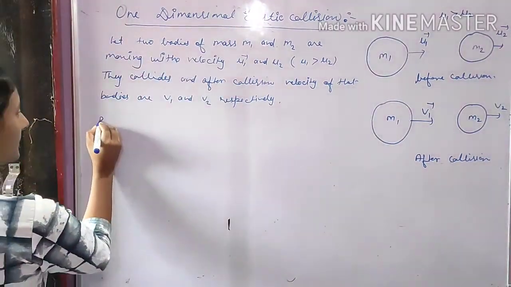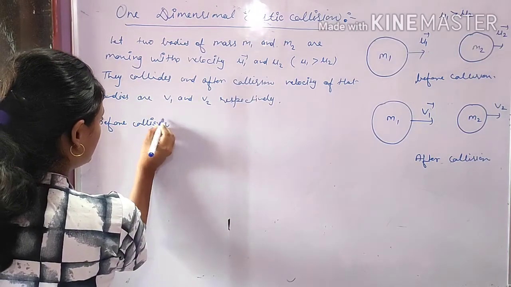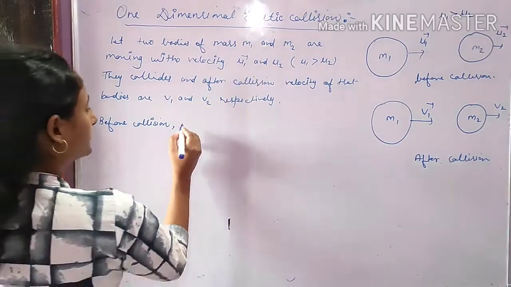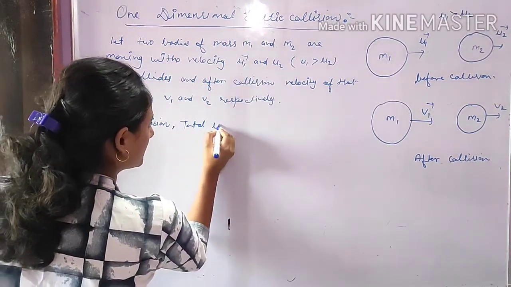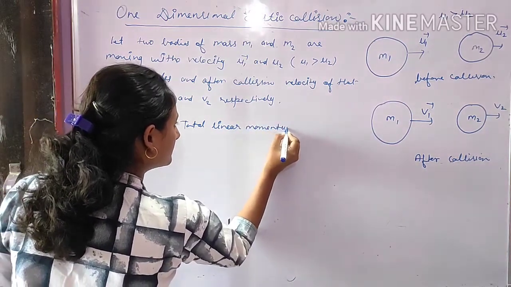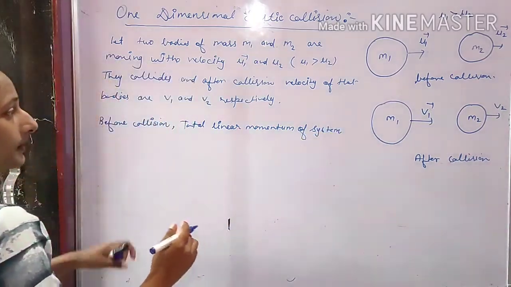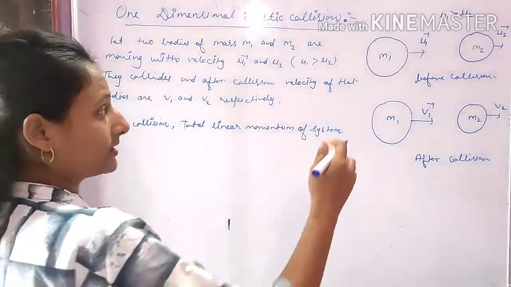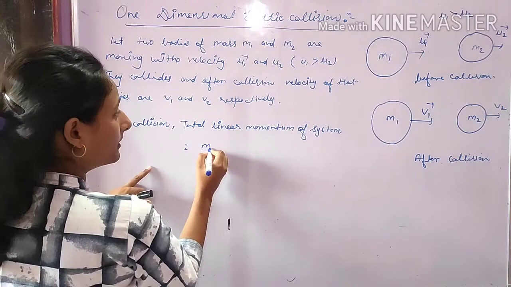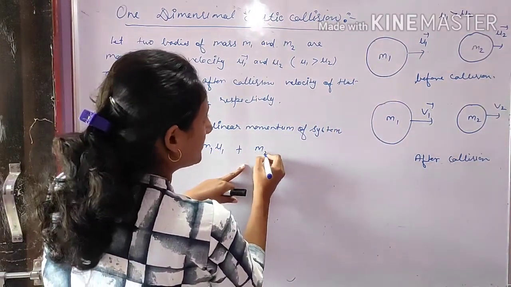Before collision, the total linear momentum of the system, P equals mv, mass into velocity, is m1 u1 plus m2 u2.